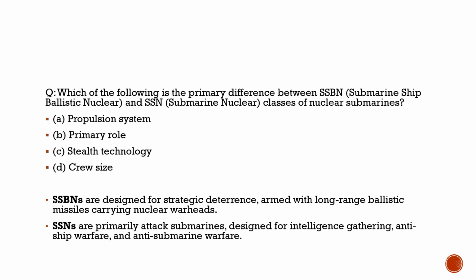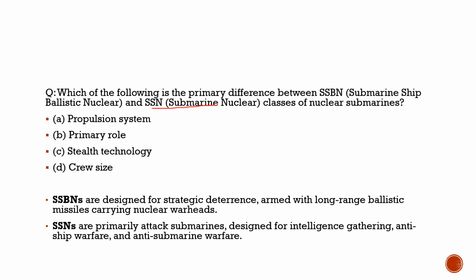Here the question is about the SSBN (submarine ship, ballistic, nuclear) and SSN (submarine, nuclear) classes of nuclear submarines. What is the major difference between these two? Why are we discussing that? Because India is very soon going to indigenously develop the SSN class of submarines, which we had lagged in since then. What is the major difference?